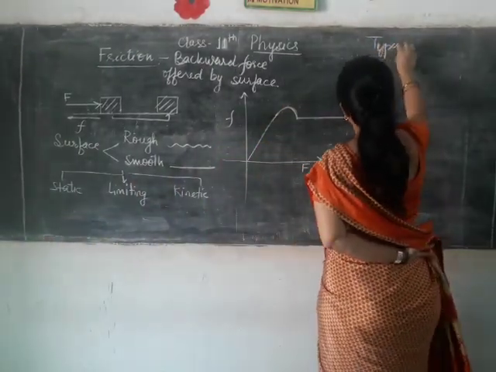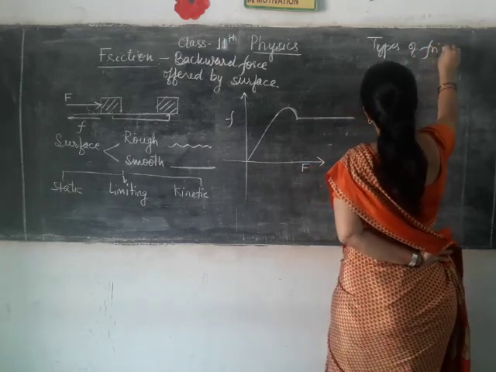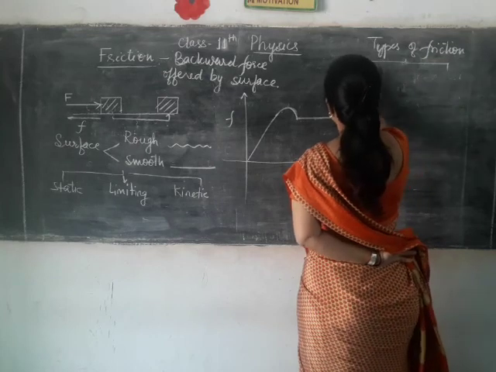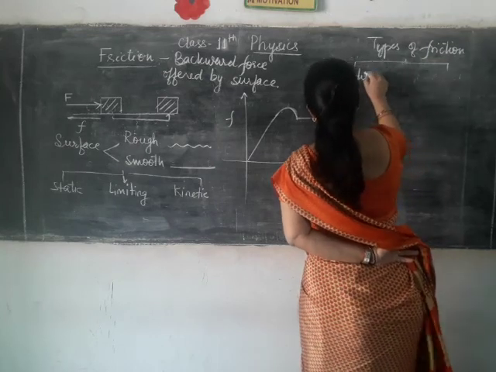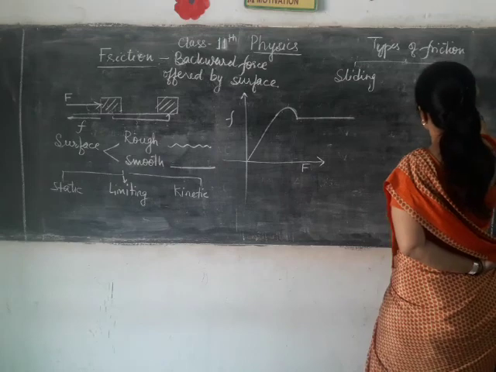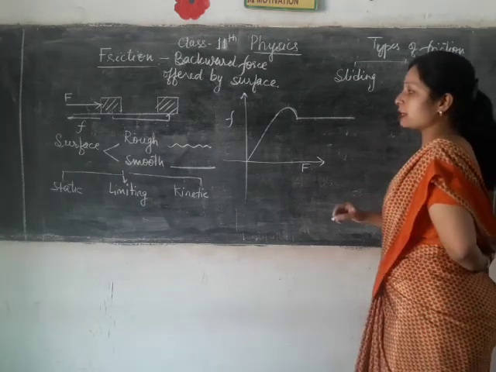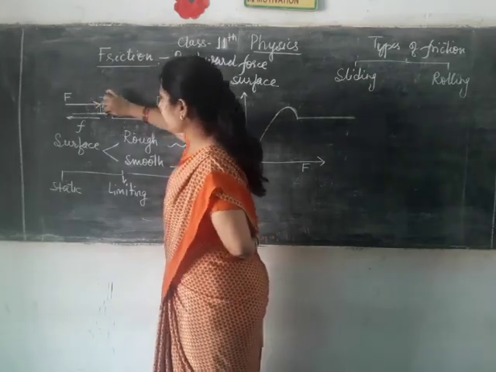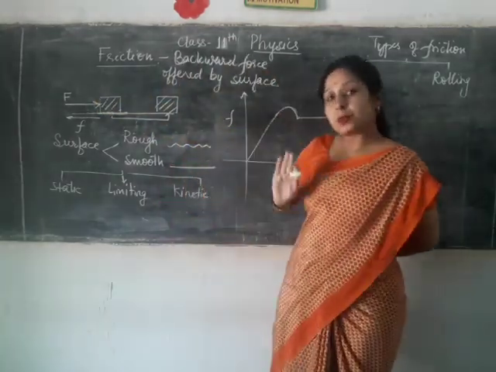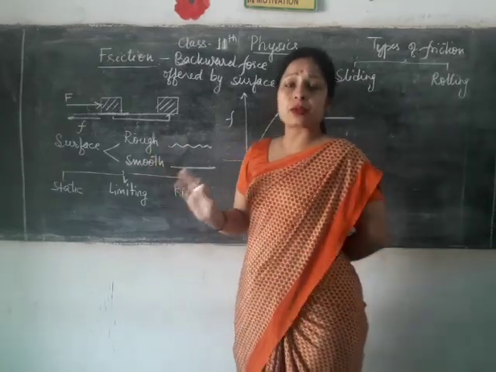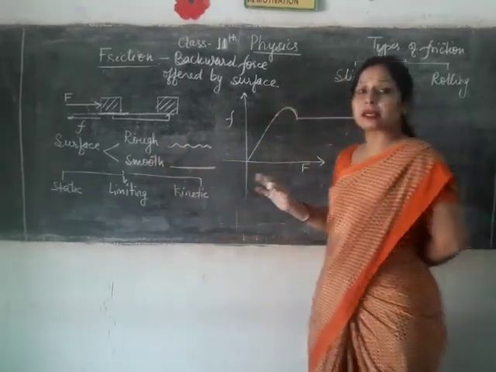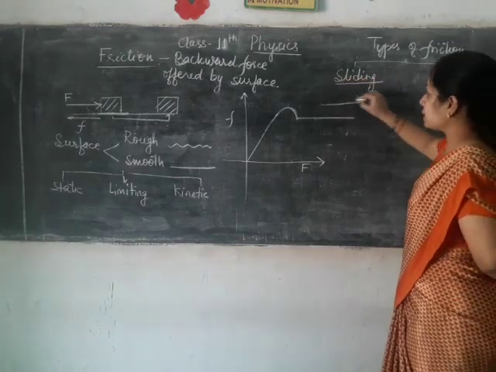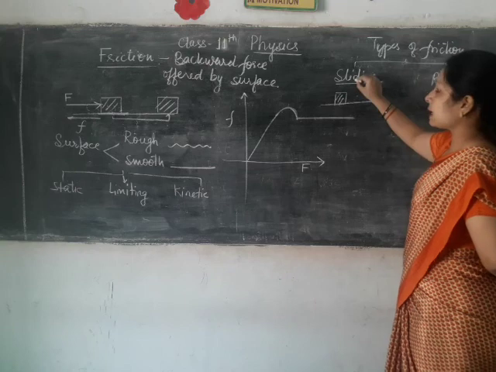Types of friction, that is sliding friction and rolling friction. Sliding friction means if a body is just sliding on a smooth surface or any surface, if you are just pushing that object in one direction, then it is called sliding friction. Just sliding an object on the surface is called sliding friction.